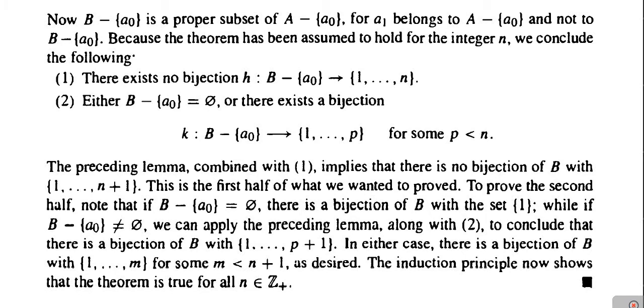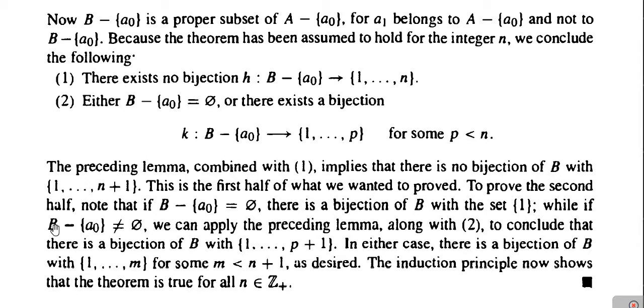Next, we'll prove the second part of the result. For that purpose, we note that if the set B minus singleton A0 is equal to the empty set, then there is a bijection of the set B with the set containing only one element, that is 1.